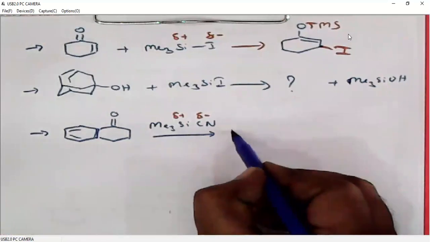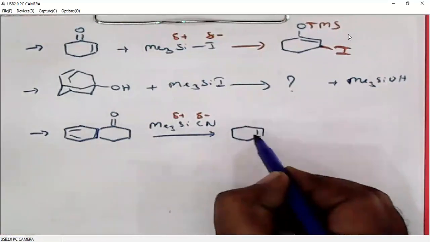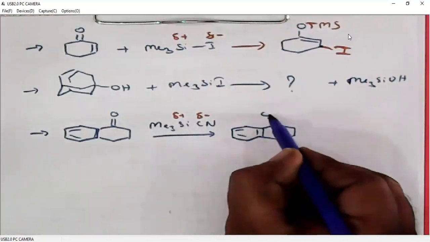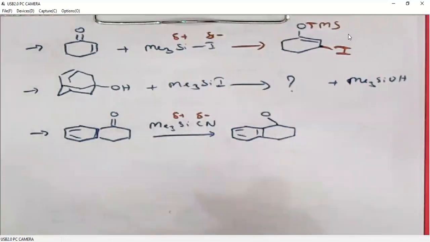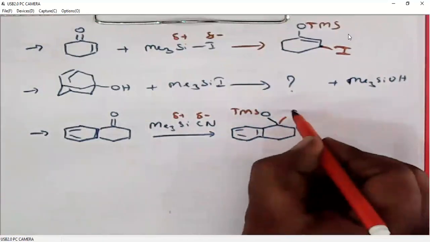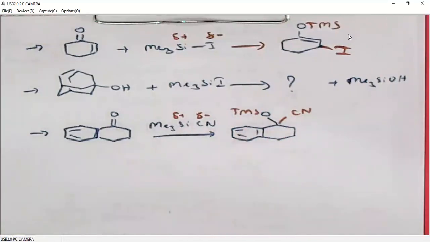Here only a carbonyl is there, so it will undergo 1,2 addition. Oxygen will pick up the TMS group, and cyanide is added. This we can explore in different fashions.